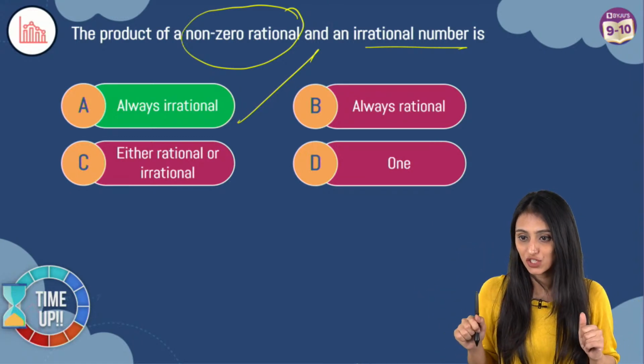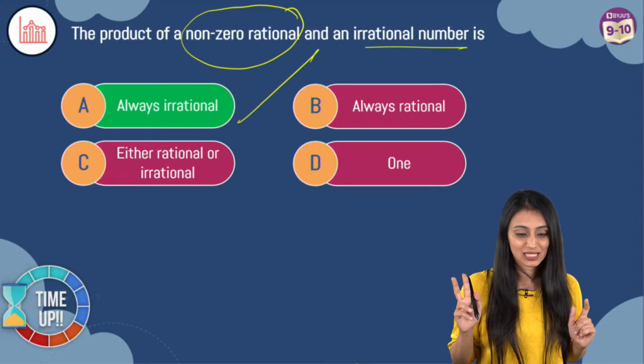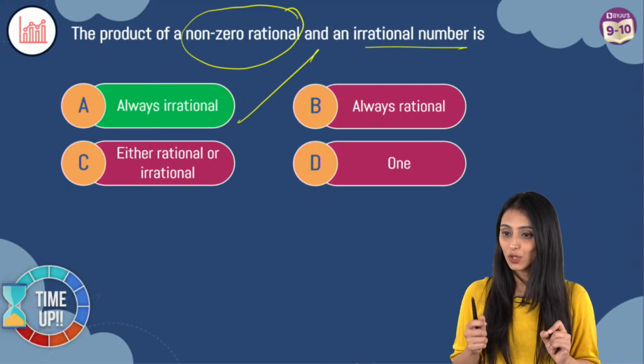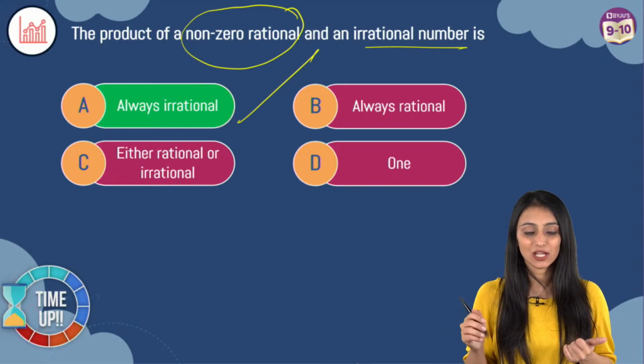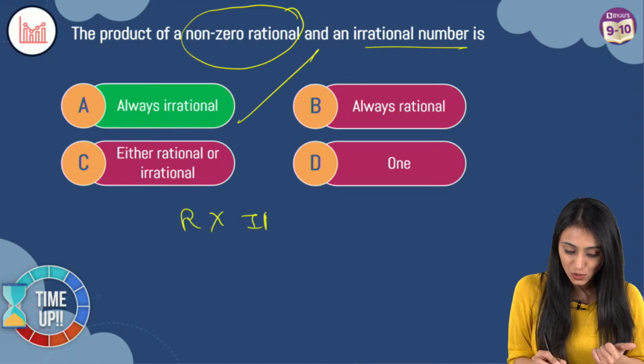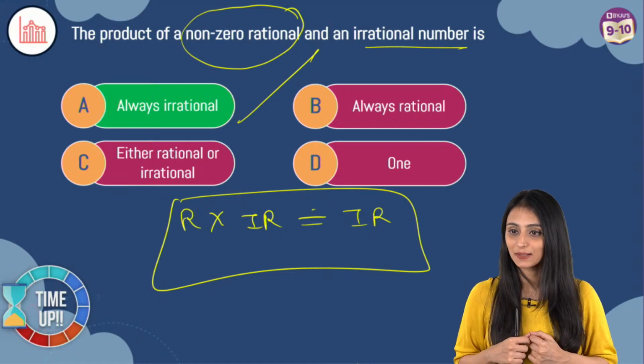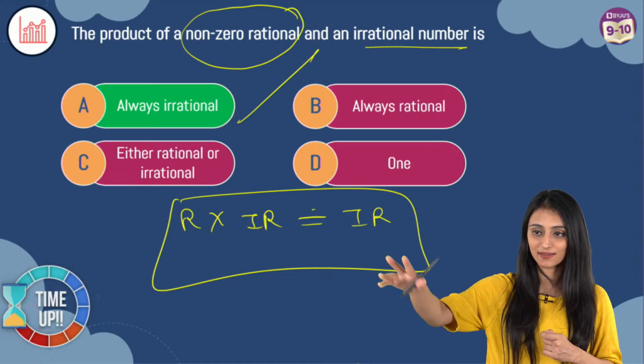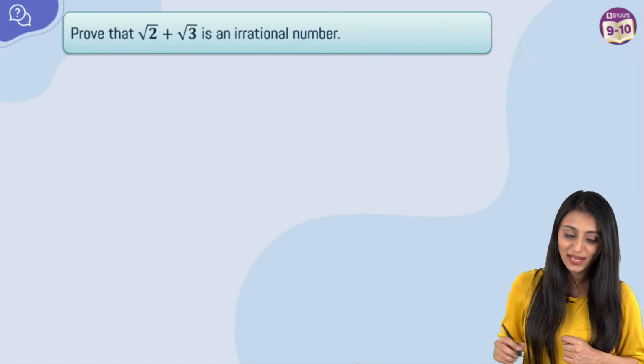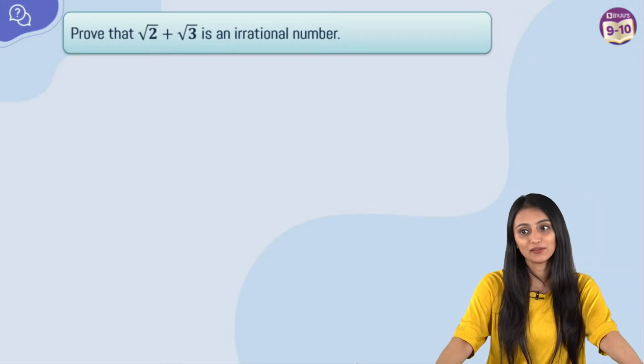Not option C, Varsha. Option C can't be the answer, either rational or irrational. No. Product of rational and irrational is always irrational, always. Yes, I can see answers. It's A, absolutely. Let's move ahead. Let's take a look at the next question. Now come the difficult ones.